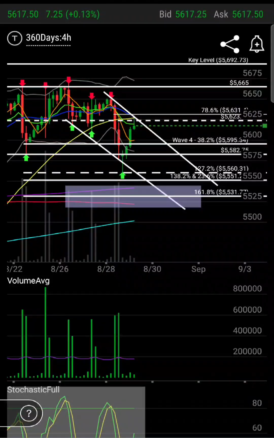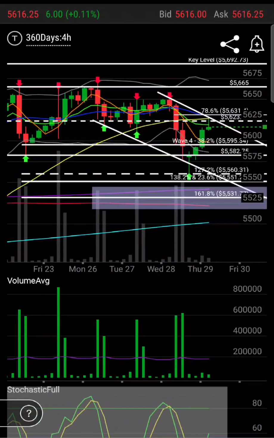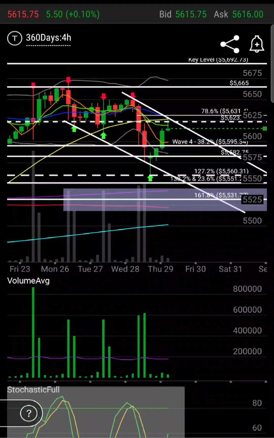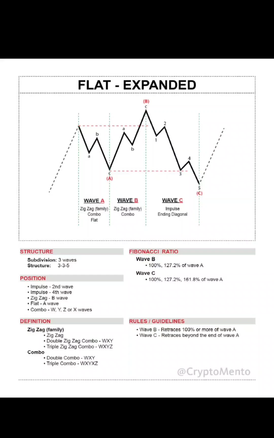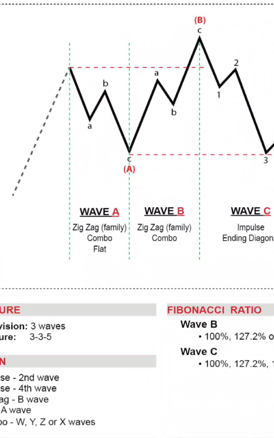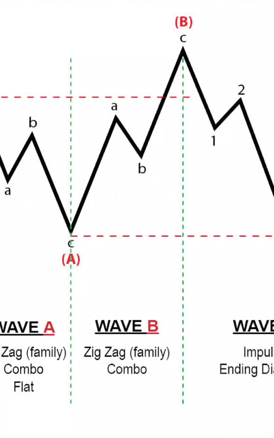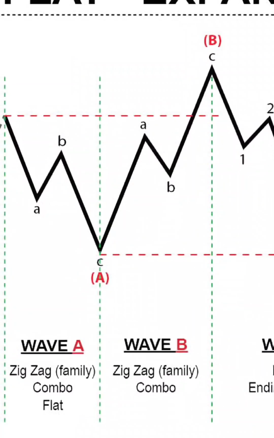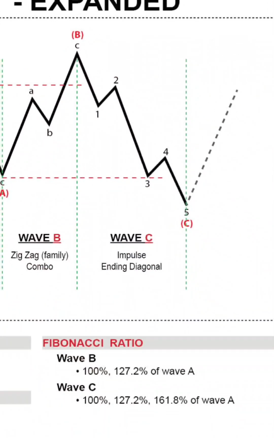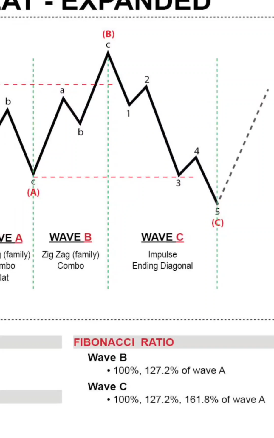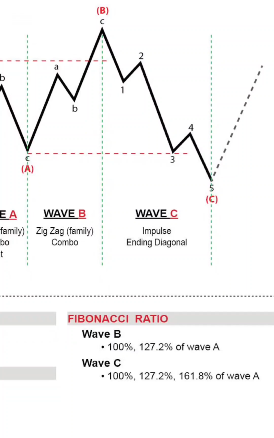All right, what's up tycoons, this is ES, which is the S&P 500 futures. You can trade SPX or SPY with this. Now, we were thinking this was going to be an irregular flat or expanded flat, which is like this. As you can see, with the expanded flat, we have the A wave, and then the B wave that goes above the beginning of the A wave, and then the C wave comes down past the A wave in a 5-wave structure.